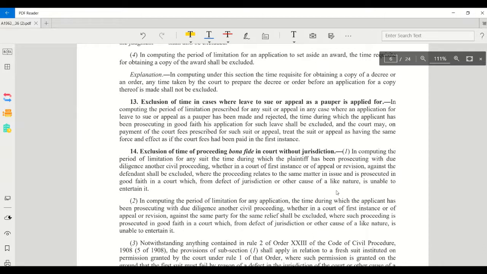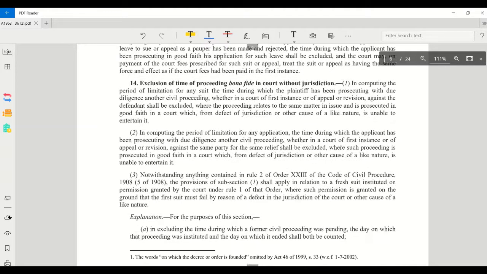If you have instituted a suit bona fide in a court that does not have jurisdiction, then the time during which you prosecuted that suit, all this period can be excluded while computing the period of limitation.